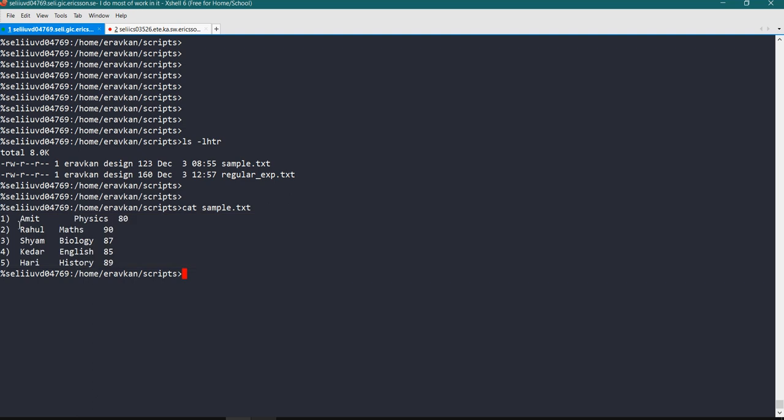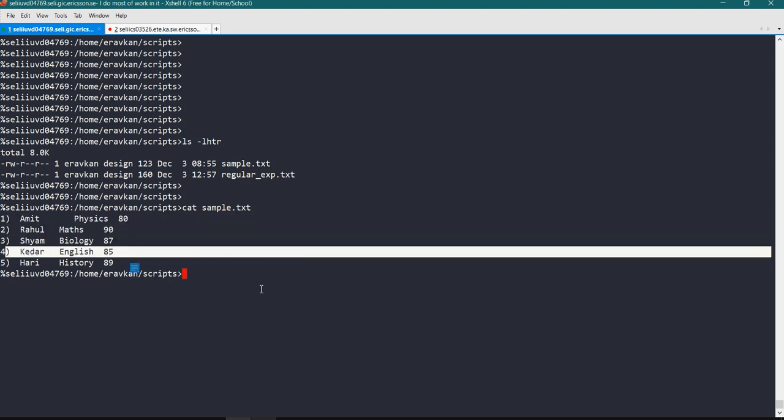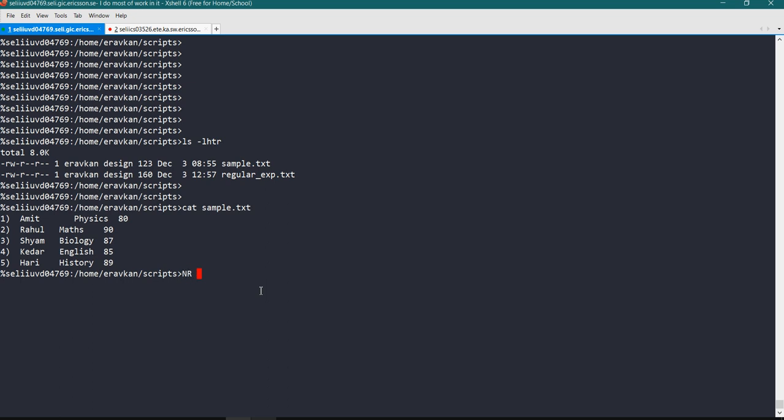In awk I call every line a record. So this is my first record, this is the second record, this is the third record. NR is a variable that is used for the record number. We will discuss it in further detail. Then we have fields. This is the first field, this is the second field, this is the third field, this is the fourth field.